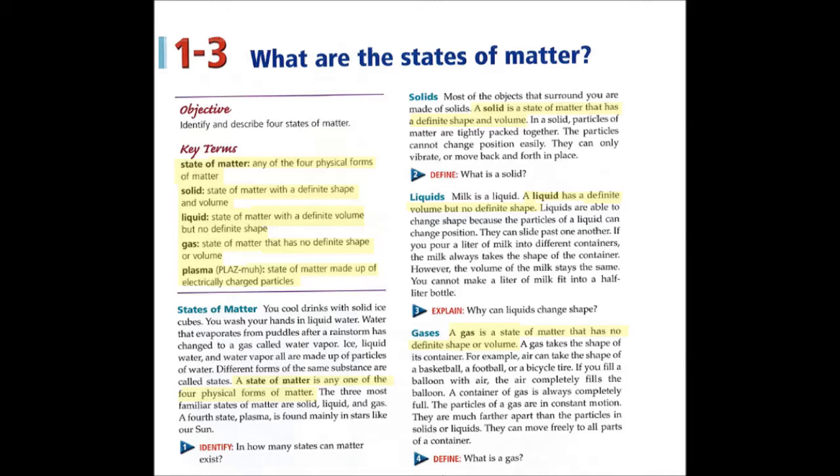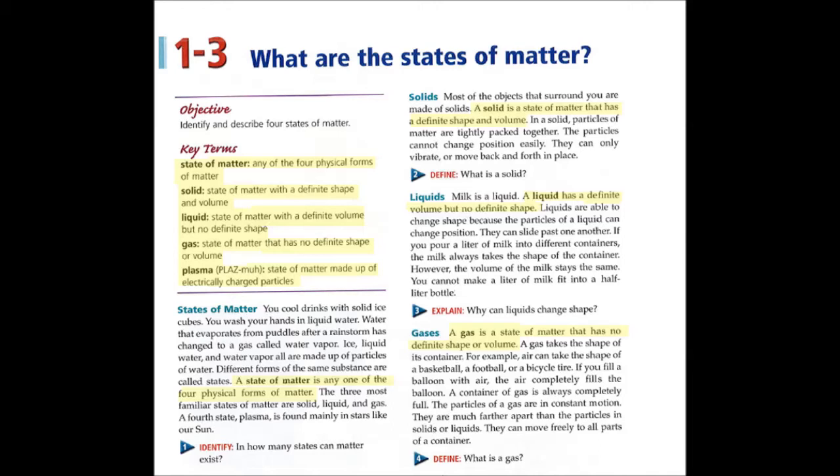Liquids. Milk is a liquid. A liquid has a definite volume but no definite shape. Liquids are able to change shape because the particles of a liquid can change position. They can slide past one another. If you pour a liter of milk into different containers, the milk always takes the shape of the container. However, the volume of the milk stays the same. You cannot make a liter of milk fit into a half-liter bottle. Number 3. Explain. Why can liquids change shape?